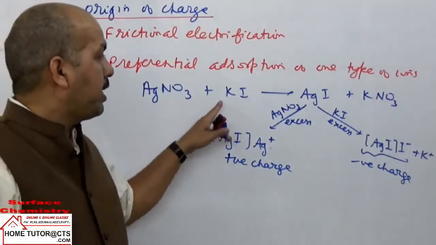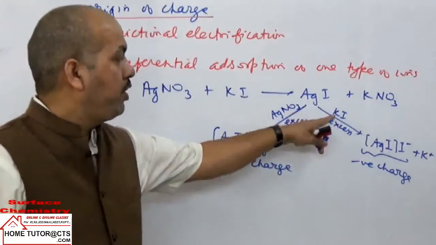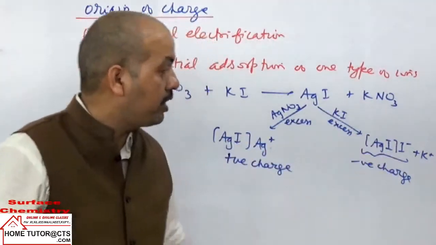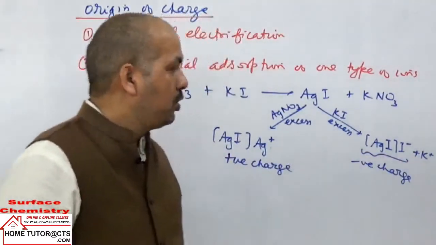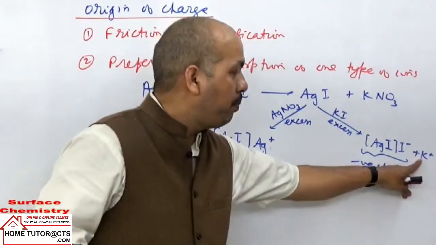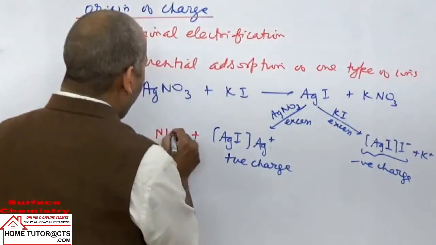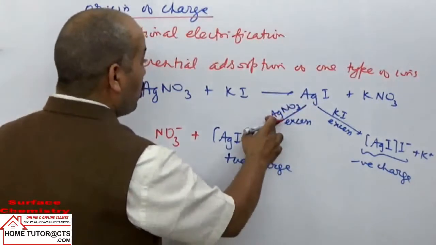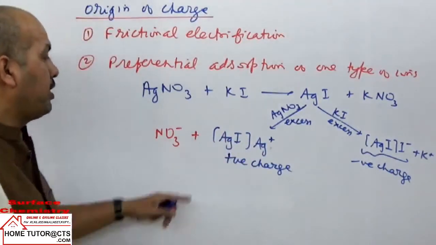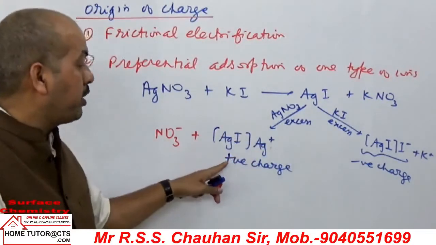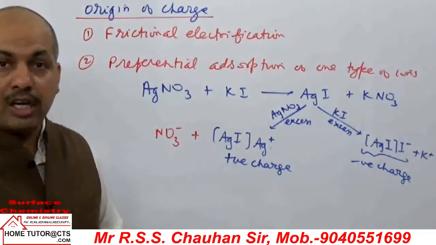So it depends. If I take slight excess of KI, I negative ions will be adsorbed by the dispersed phase particles. When they adsorb I negative ion, then the dispersed phase particles will carry negative charge, and potassium ions will go in the solution or medium. So the medium will carry, in this case, positive charge. If I take the second case, nitrate ions will go in solution, whereas Ag plus ions are adsorbed by AgI. So by adsorption of Ag plus ions, we can see the dispersed phase particles will carry positive charge. Then the medium will have nitrate ions for electrical neutrality.